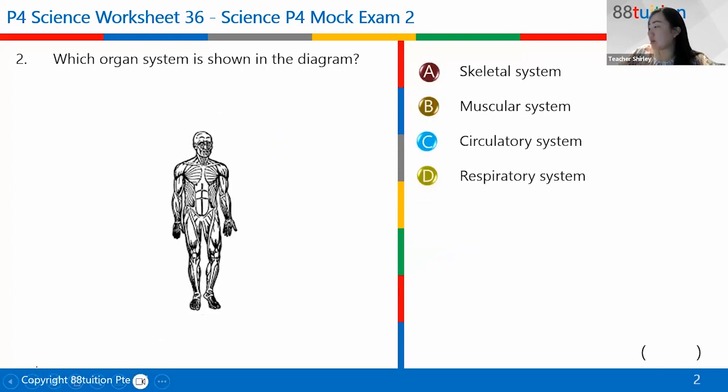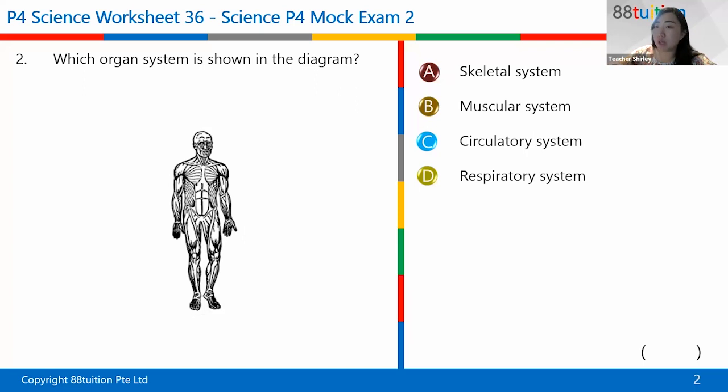Okay, next question. Which organ system is shown in the diagram? Grace. Muscular. Very good, thank you. Okay, so for P4, one of the topics will be on body systems. Although you have not learned about circulatory and respiratory in detail, you will learn that in primary 5.